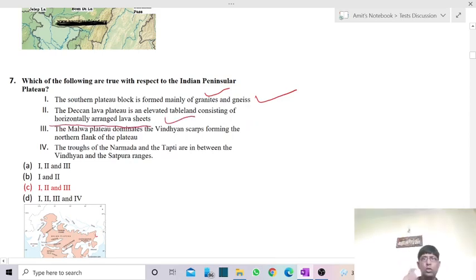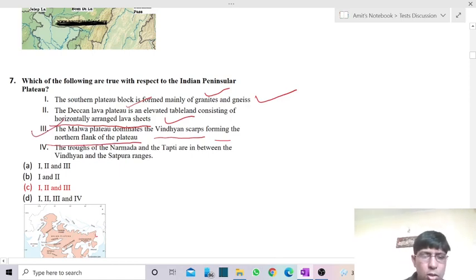Second one is, the Deccan Lava Plateau is an elevated table land consisting of horizontally arranged lava sheets. So this I have already made you know. Of course, it is also clear because most of the part of Deccan Plateau has been covered. You can say it is having a part now known as Deccan Trap, which is made up of lava rocks. Okay, so it is also correct. Malwa Plateau contains Vindhyan scarp forming northern flanks of the plateau. So it is also correct, of course.